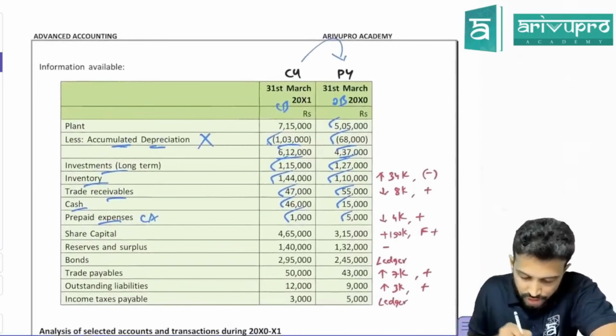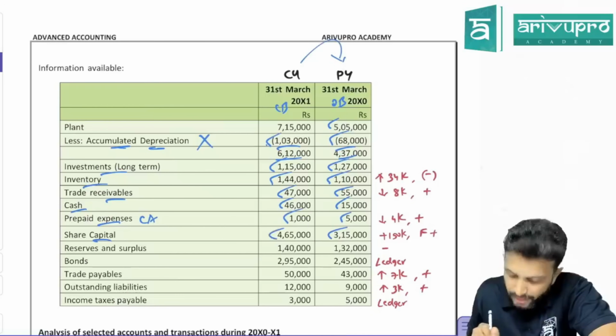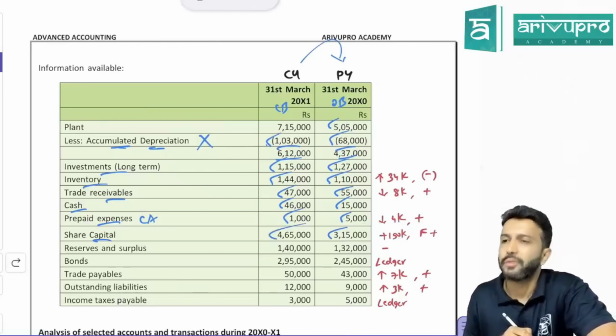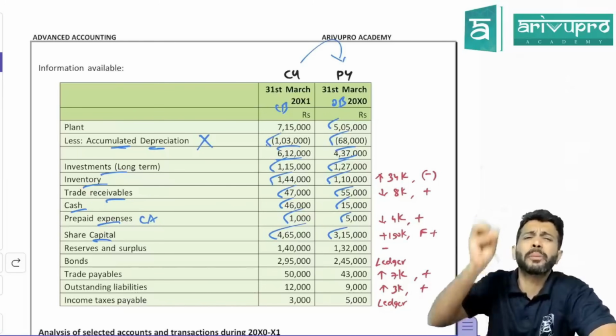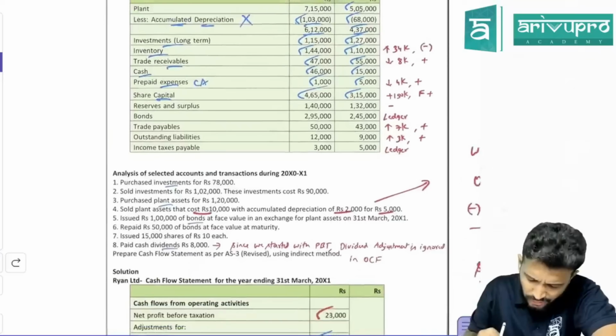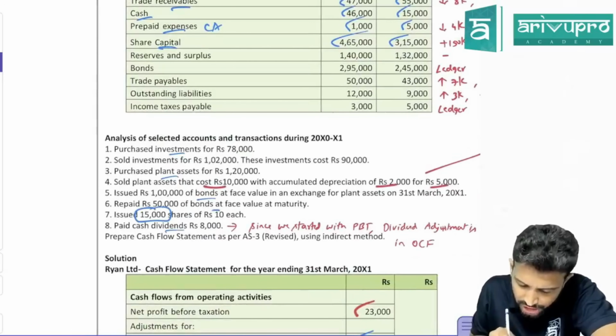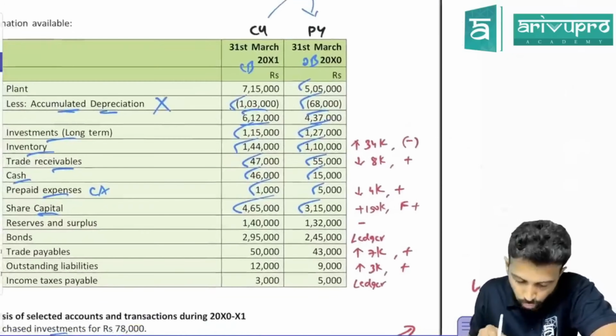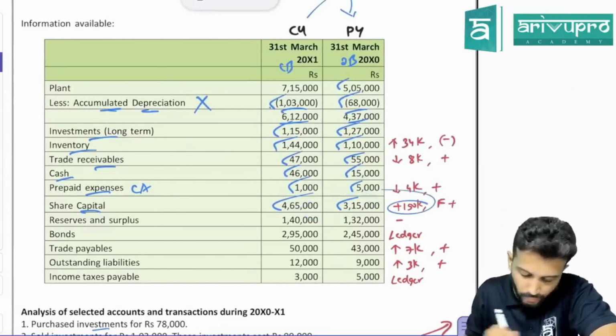All right, next share capital. 315 has become 465. I mean, share capital has increased by 1,50,000. Share capital is increased because the company has issued some extra shares. That's what they told over here also. We have issued 15,000 shares of 10 each. So total value is how much? 1,50,000.